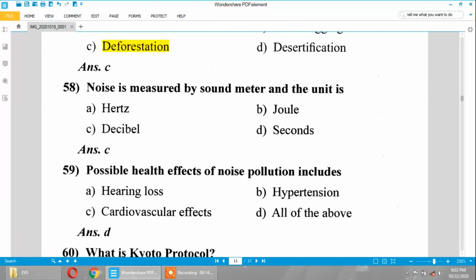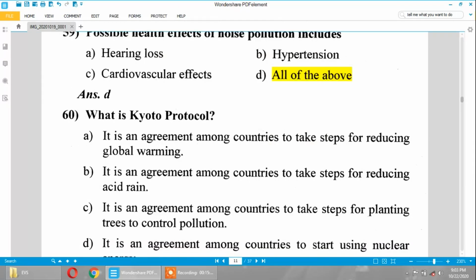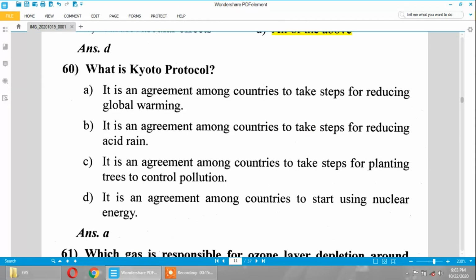Noise is measured by a sound meter and the unit is decibel. Possible health effects of noise pollution include hearing loss, hypertension, cardiovascular effects, all of the above. What is the Kyoto Protocol? It is an agreement among the countries to take steps for reducing global warming.